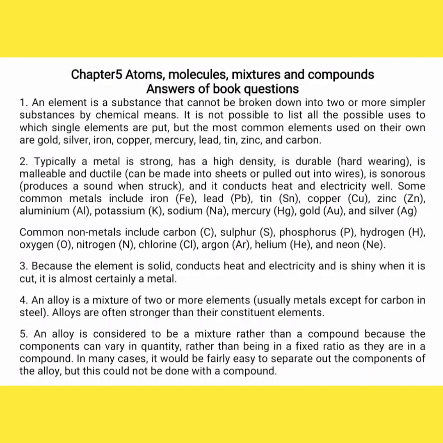Now, question number 5 answer is, an alloy is considered to be a mixture rather than a compound because the components can vary in quantity rather than being a fixed ratio as they are in a compound.